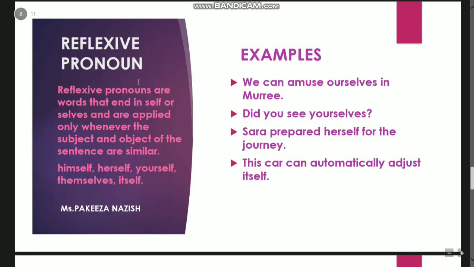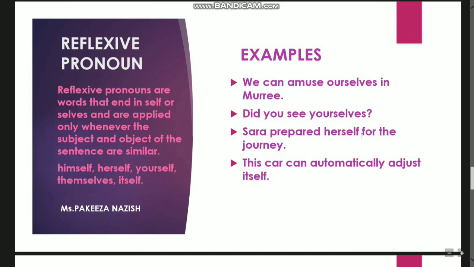Then come the reflexive pronouns. Reflexive pronouns are the words with which we use the words self or selves. For example, himself, herself, yourself, themselves, itself. Examples are: we can amuse ourselves in Murray. Did you see yourself? Sarah prepared herself for the journey. For example, I say, Pakiza prepared herself for the classroom. I will not say Pakiza prepared Pakiza for the classroom, right?